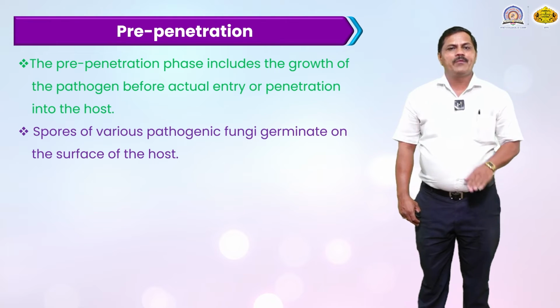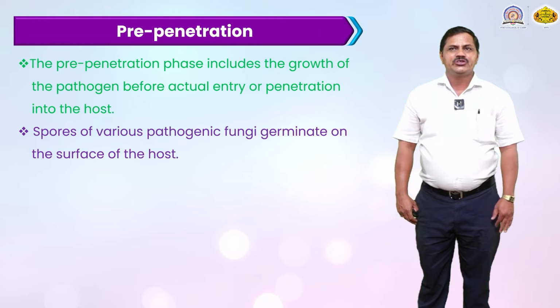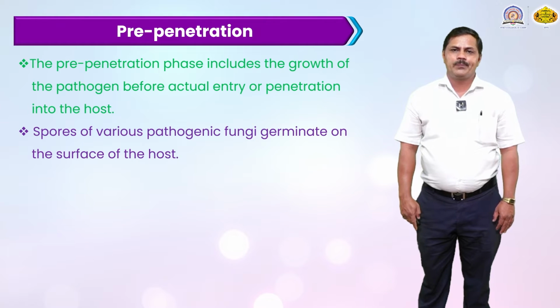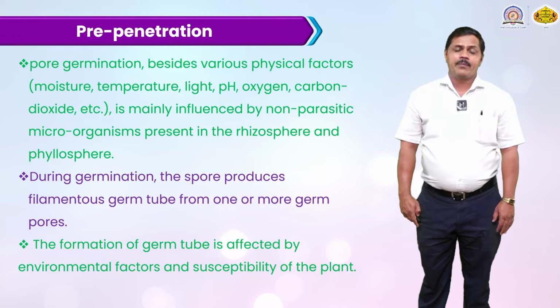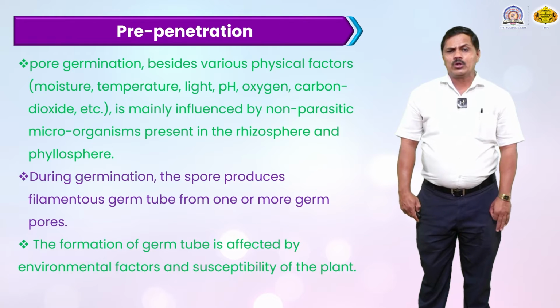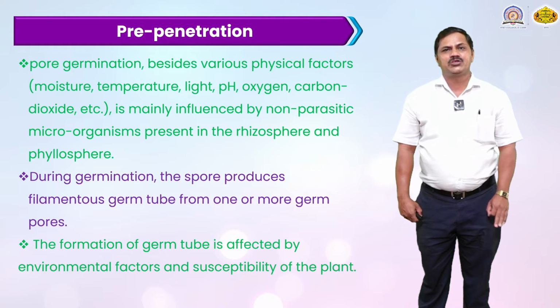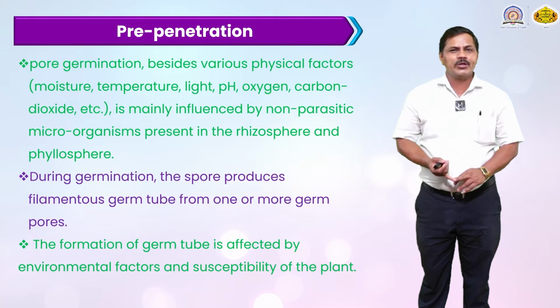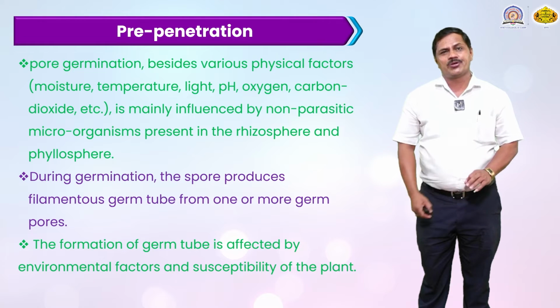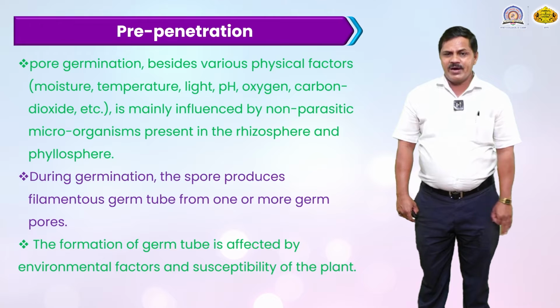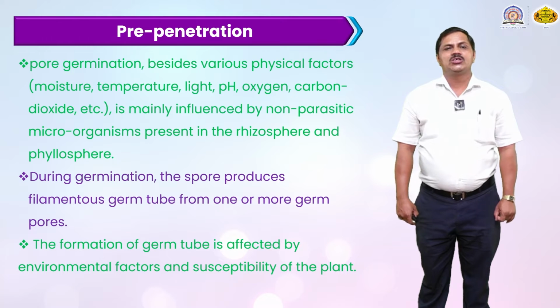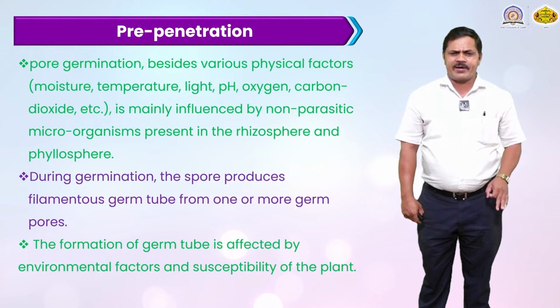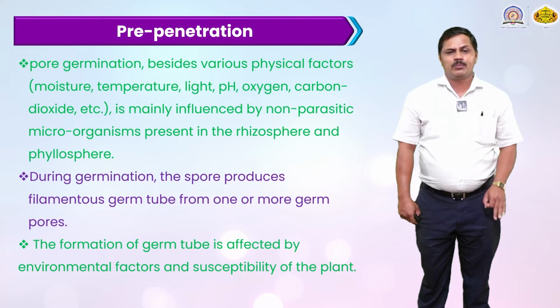In pre-penetration, spores of various pathogenic fungi germinate on the surface of the host plant under favorable conditions. For spore germination, besides various physical factors, moisture is the most essential. Other factors are temperature, pH, light, oxygen and carbon dioxide. These are the major factors for the germination of the spore.